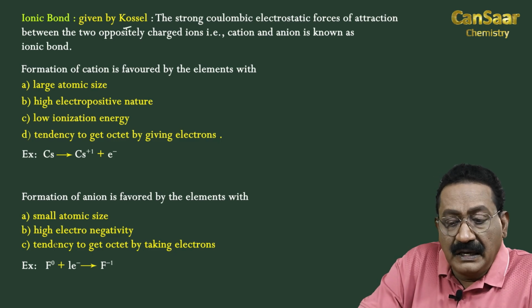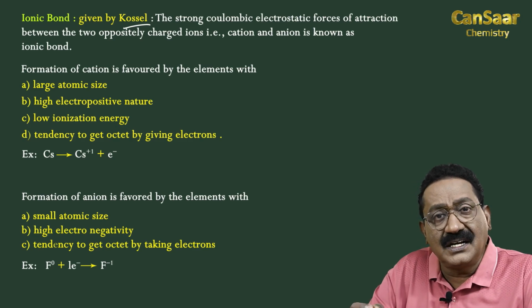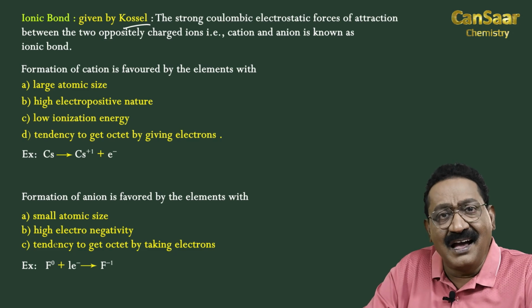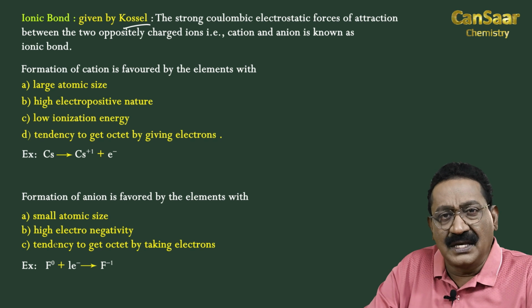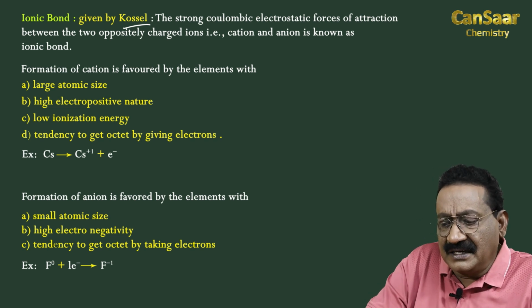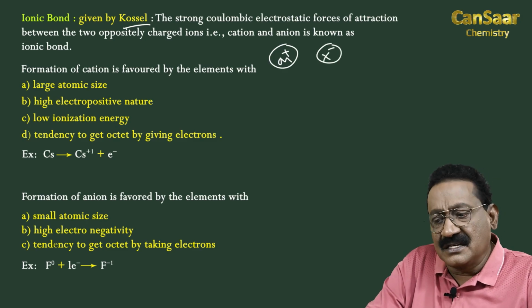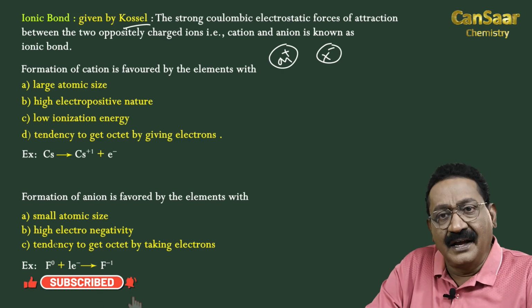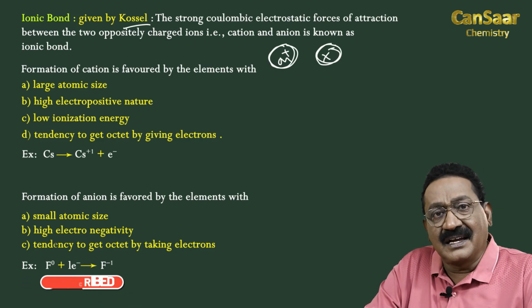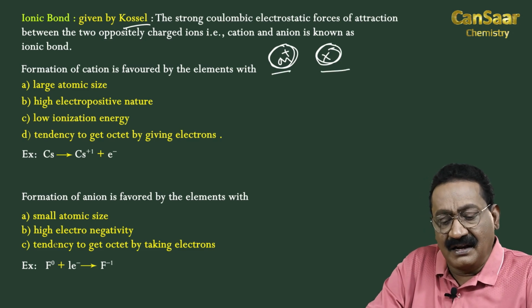Ionic bond, given by Kossel. The strong Coulombic electrostatic force of attraction between the oppositely charged ions, that is cation and anion, is called ionic bond, given by Kossel. So, to have an ionic bond, the condition is that a cation is a must and an anion is a must. Between these two oppositely charged ions, the strong Coulombic electrostatic force of attraction is the so-called ionic bond. Let us study the conditions favorable for the formation of cation as well as anion.